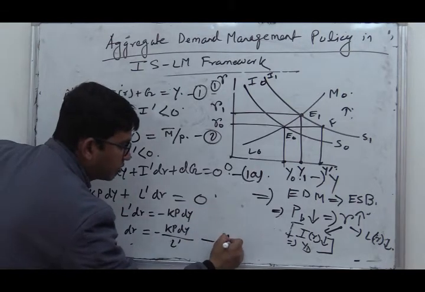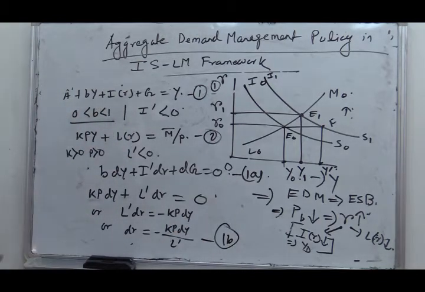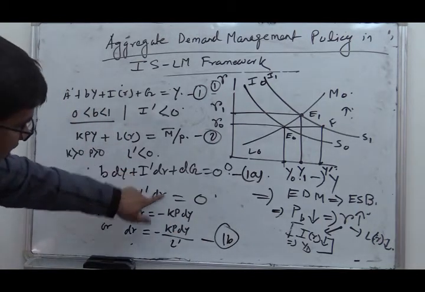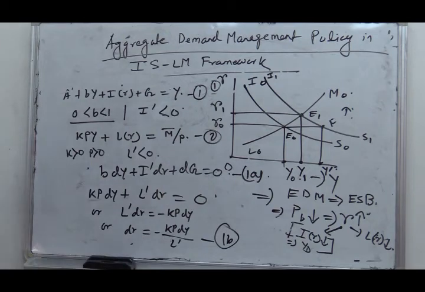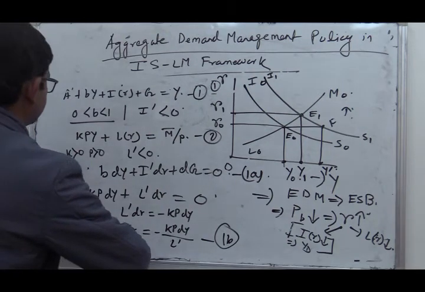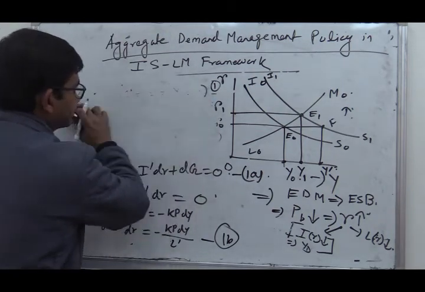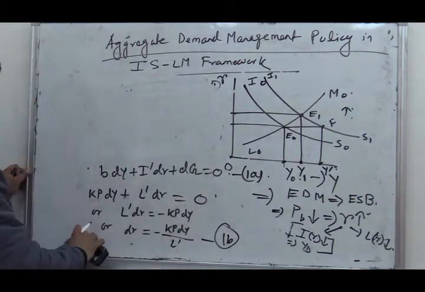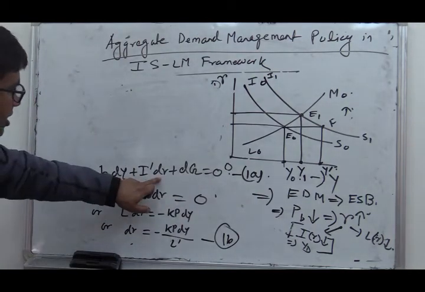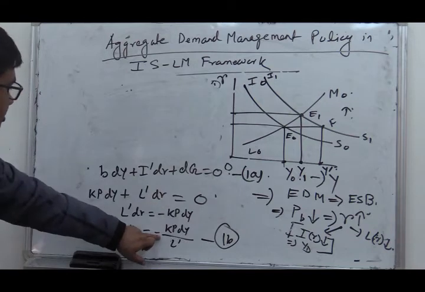I give this equation 1b. So now let us replace the value of dr from equation 1b and find what we finally get. So I will replace dr by this equation.